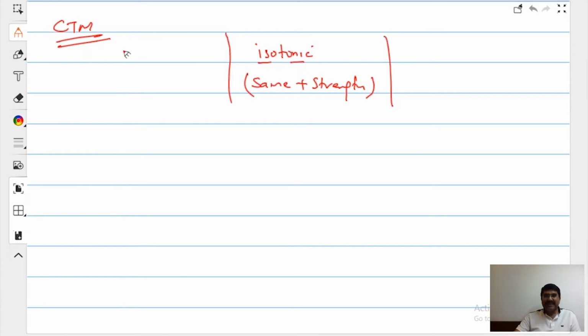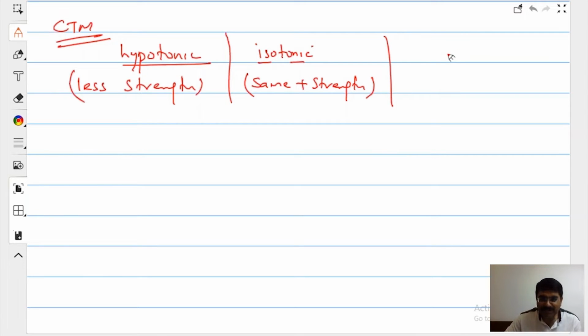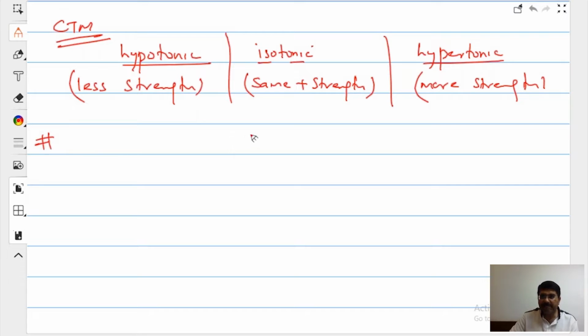Good. Thank you. If a solution is hypotonic, that means it has less strength than another solution. Wait for that. I do not know osmotic potential yet, let the time come with it. Hypertonic means a solution having more strength than the other solution. Correct?